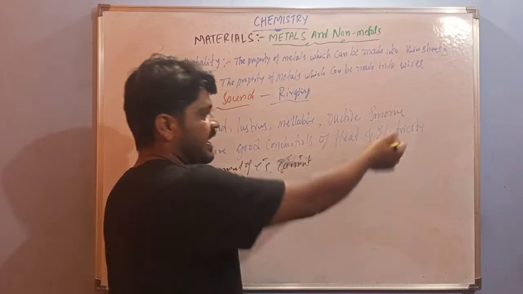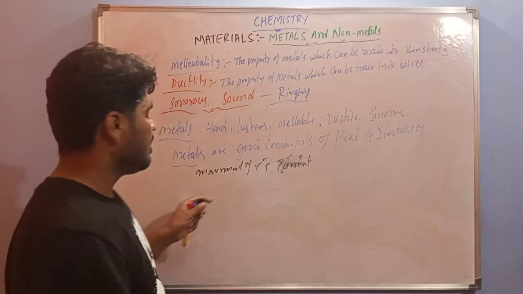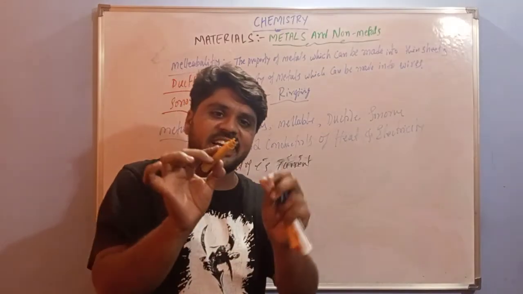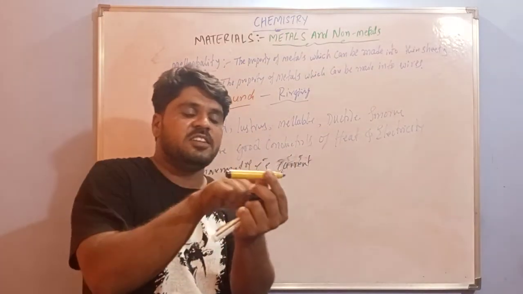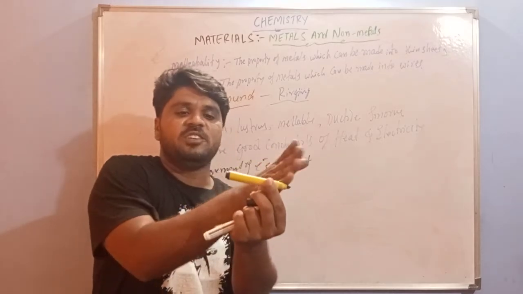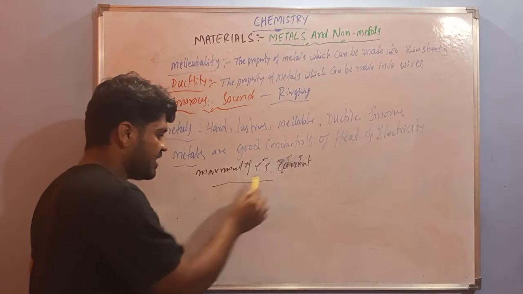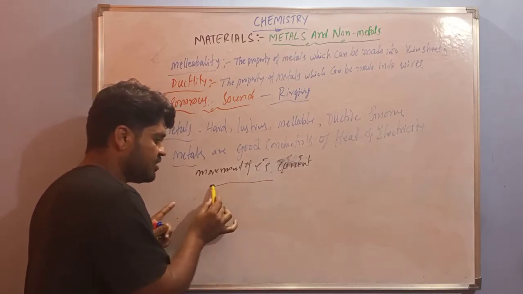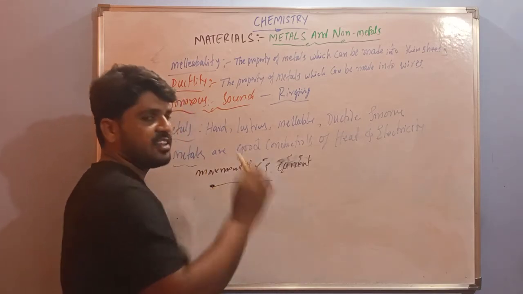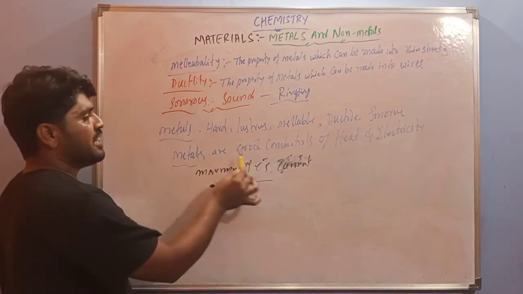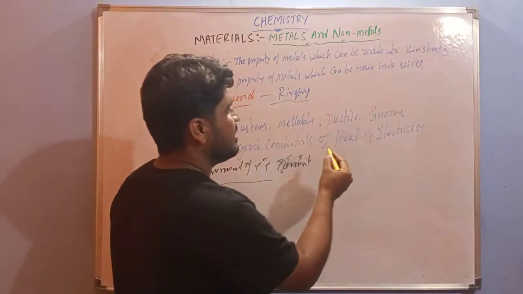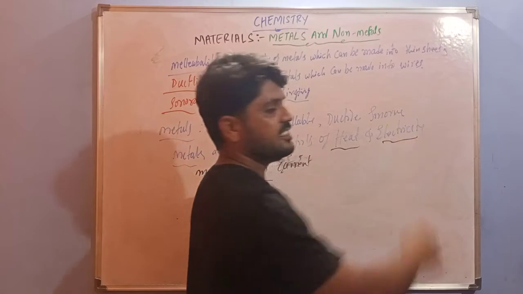If you heat one side of the metal, the heat is transferred from one side to another. If you pass electricity through a wire, it is transferred from one end to the other. That's why metals are good conductors of heat and electricity.